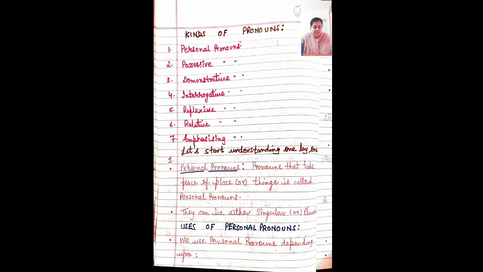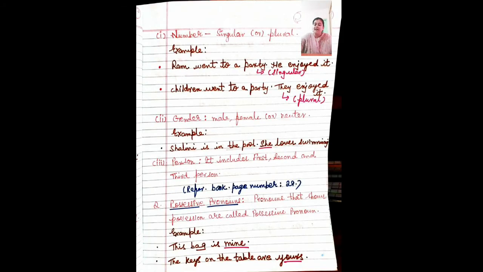We use personal pronouns depending upon number. The number could be singular or plural. Grammar is incomplete without examples, students. Example: Ram went to a party. He enjoyed it. Is it singular or plural? I am talking only about one character, that is Ram. Now come to the plural sentence example.